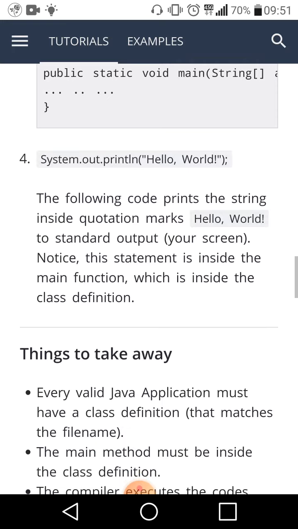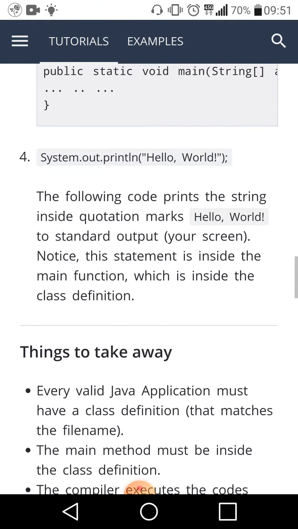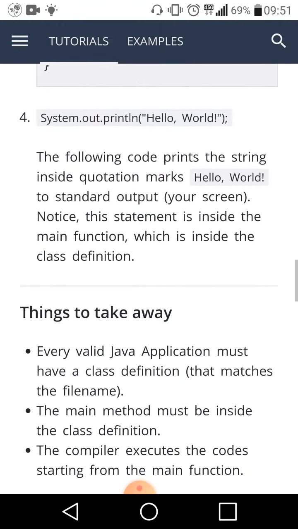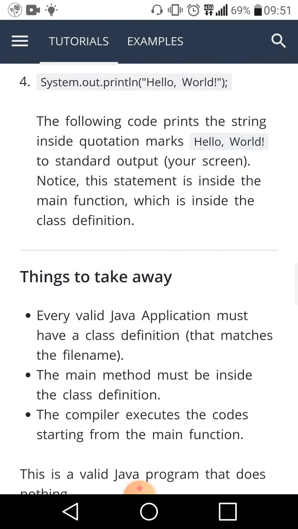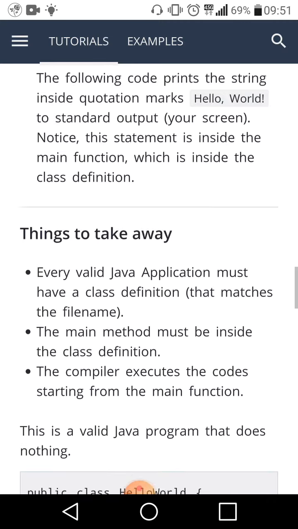System.out.println("Hello World"). The code prints the string inside the quotation marks, Hello World, to the standard output, your screen. Notice that this statement is inside the main function, which is inside the class definition.